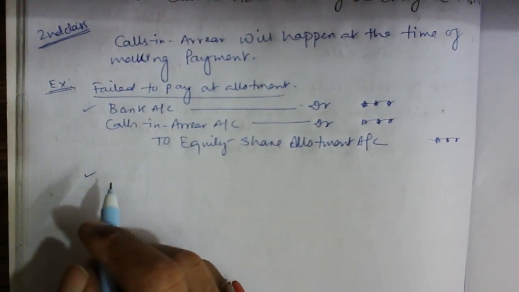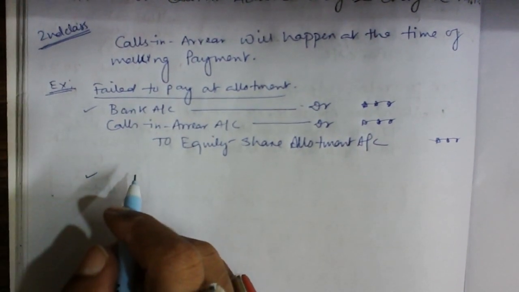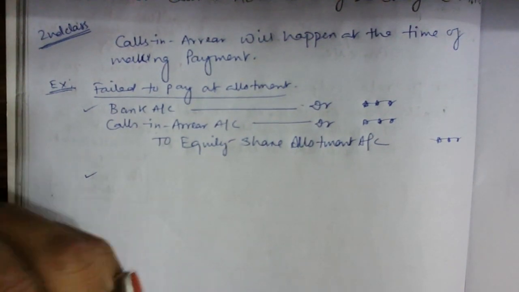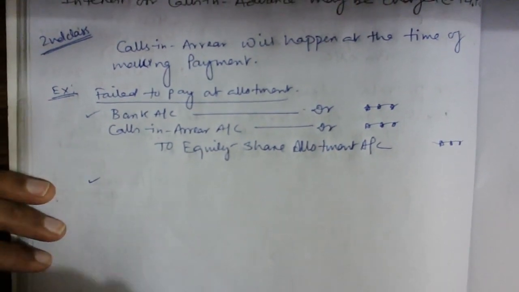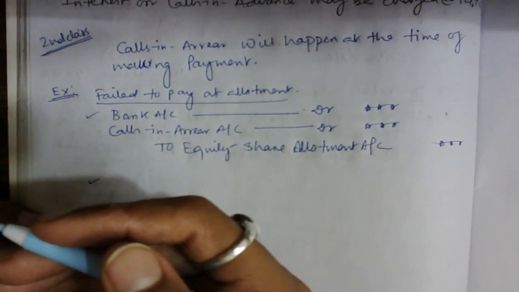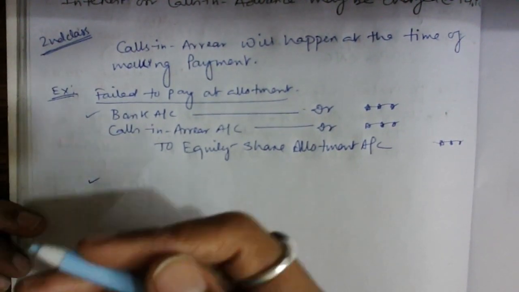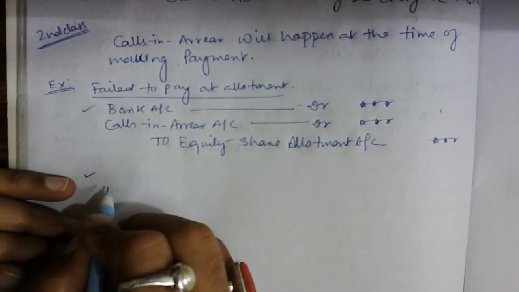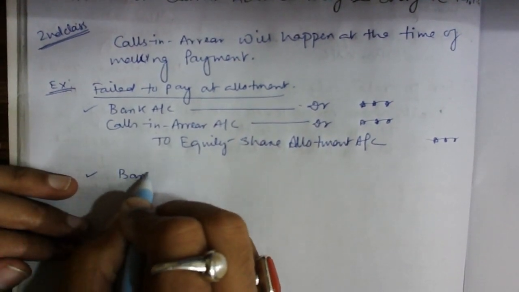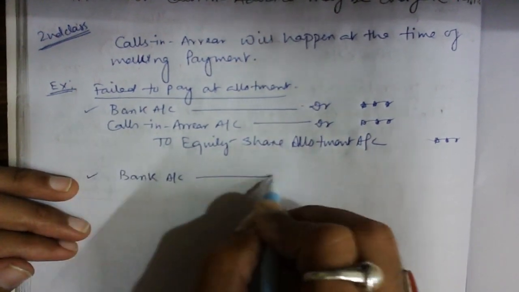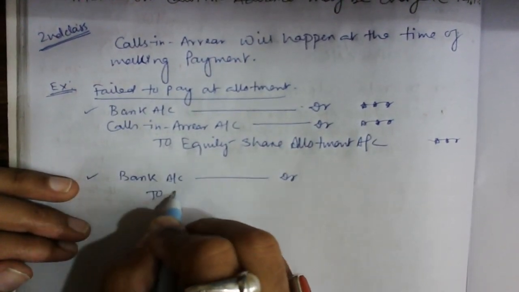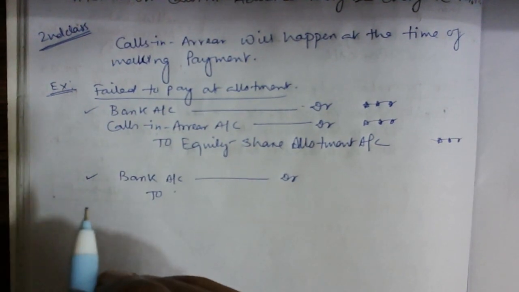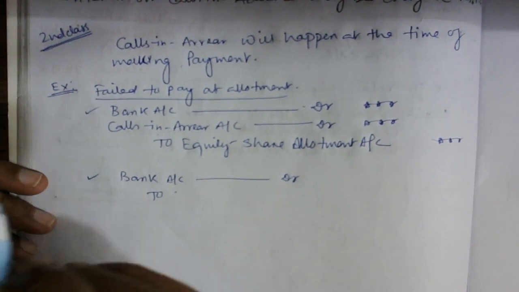So obviously the company will receive interest on this due money for the 2 months. So what will be the journal entry, guys? As the company is going to receive the amount from the shareholder, you can write directly bank account debit to, as interest is going to be received by the company, it's an income to the company, guys.